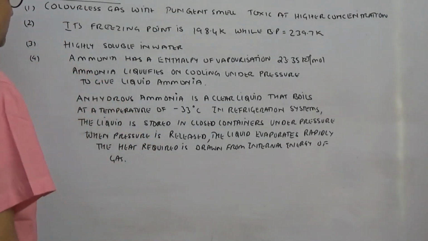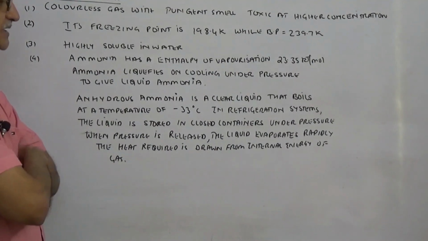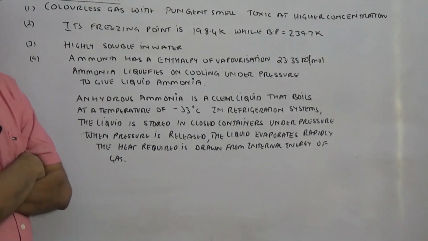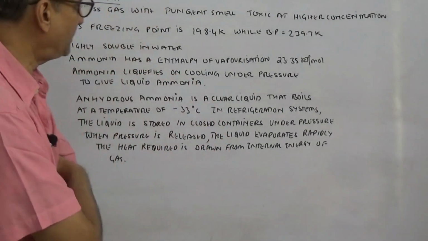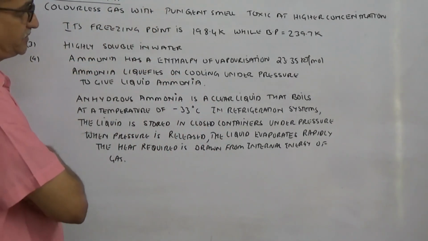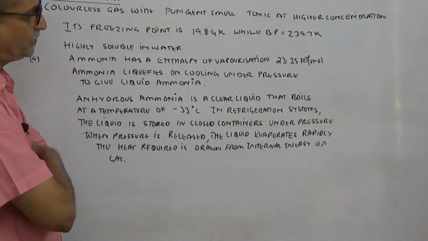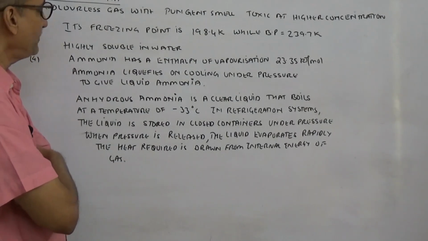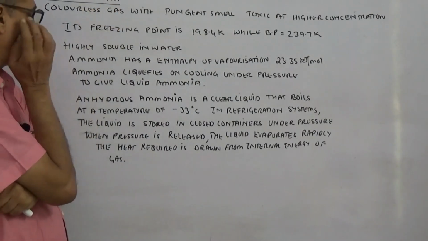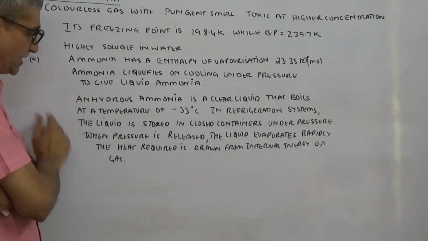We now talk about the properties of ammonia. Ammonia is a colorless gas with a pungent smell at a concentration above 5 ppm, parts per million. It is toxic. Its freezing point is 198.4 Kelvin, and boiling point is 239.7. Is this clear? Now, it's highly soluble in water. All these three statements are now connected.